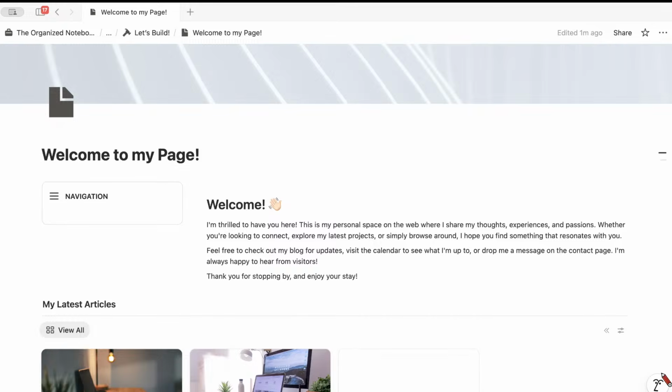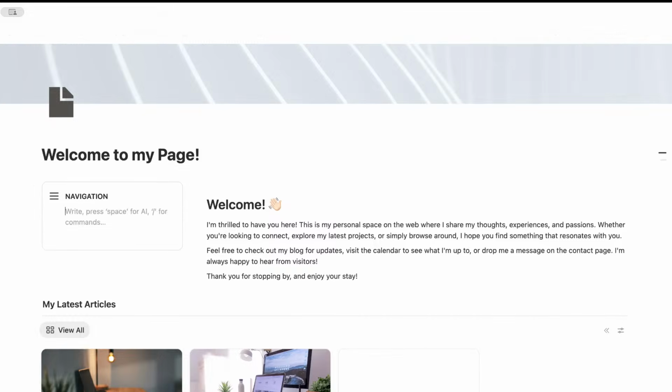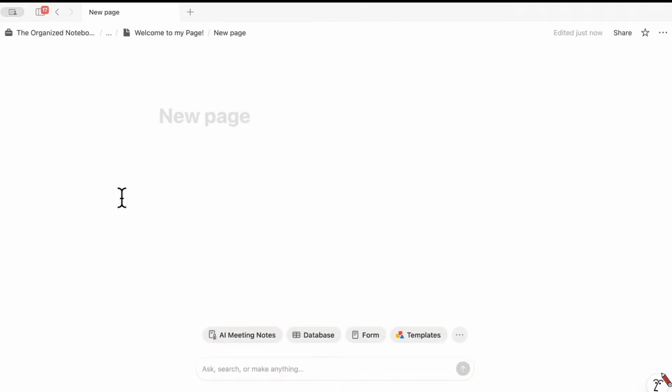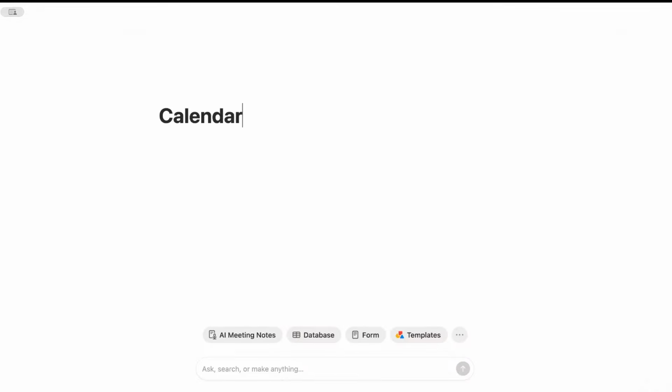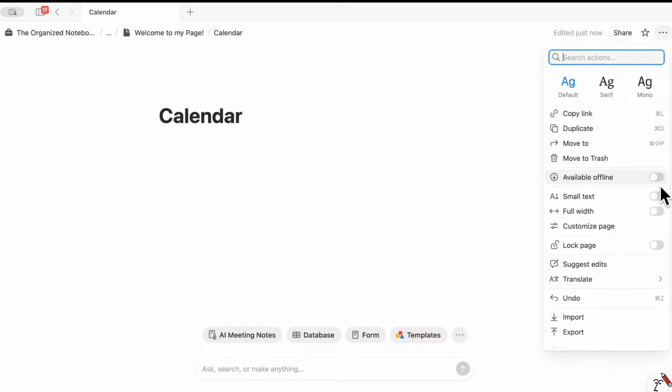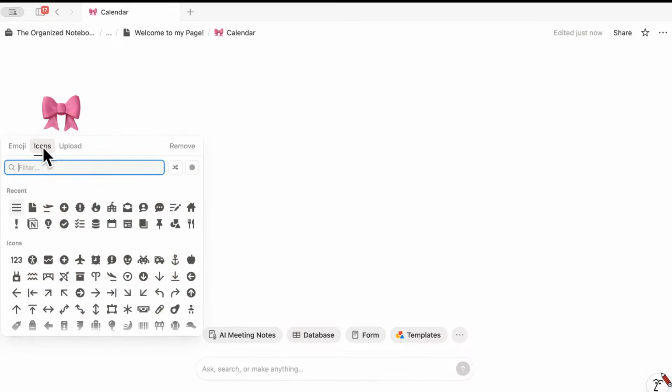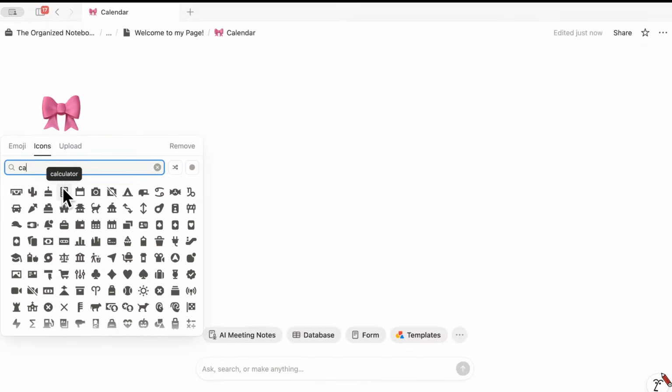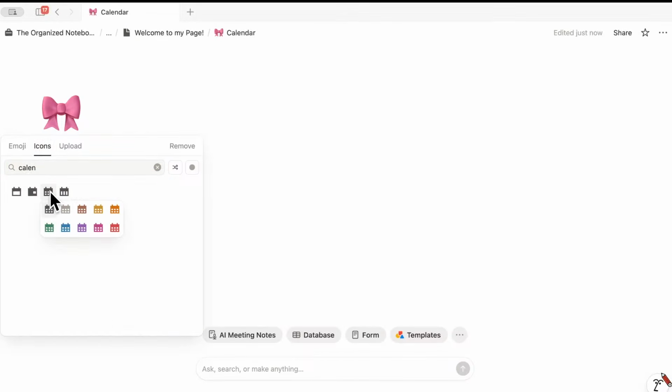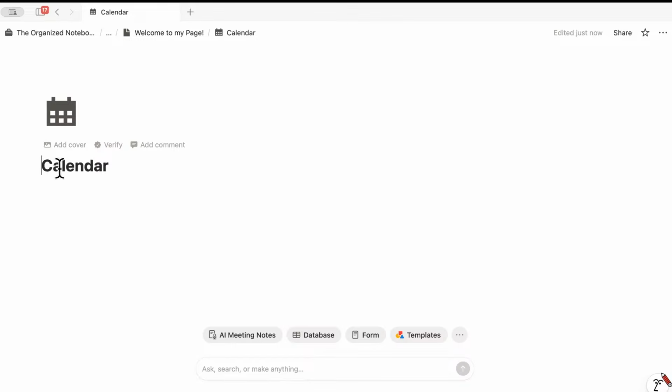And next, what we're going to do is build out the different pages. So with here and add an icon for a calendar. So let's say that you have some kind of event calendar here, then you could add that in.